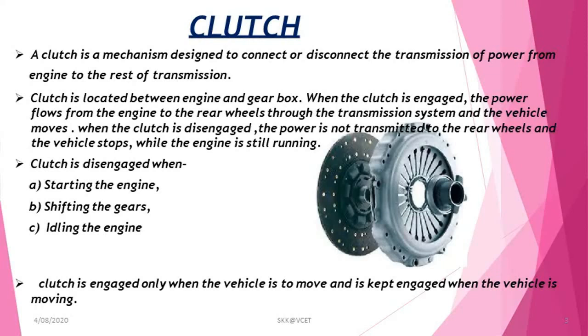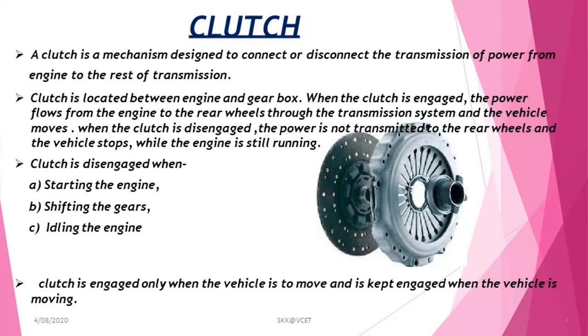A clutch transmits higher torque, yet the clutch disengagement must not cause strain to the driver. When the driver engages and disengages the clutch, it should be smooth in operation, and the driver doesn't feel any stress on his strength. That is the main requirement of clutch.